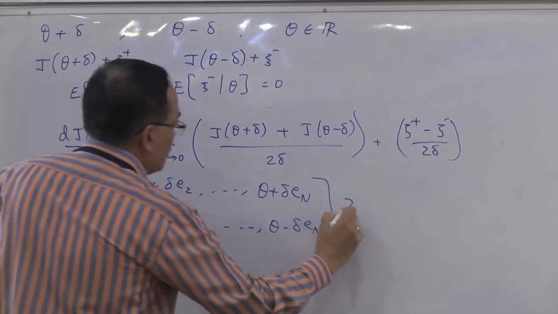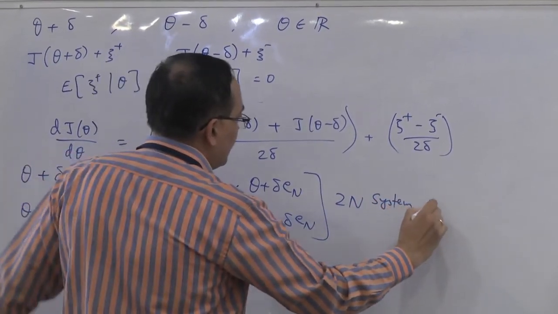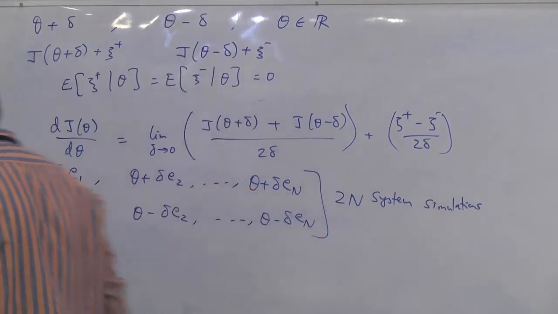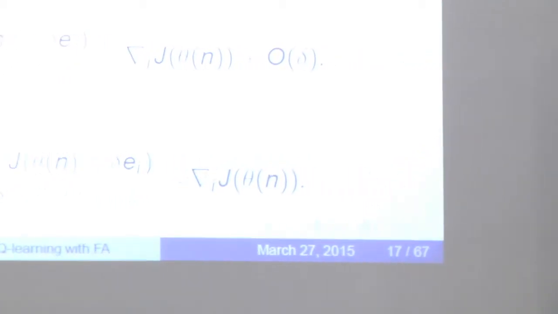So these are 2n system simulations that you would need in order to estimate the gradient once. That's a significant computational overhead if you are working with a real system where the parameter is really high dimensional. We have had instances of working with vehicular traffic networks where the parameter can be significantly large, say 100 or 200 dimensional.